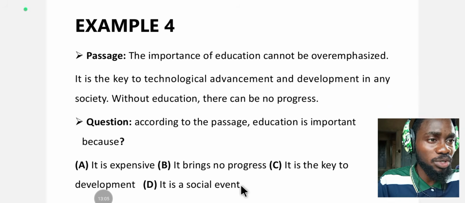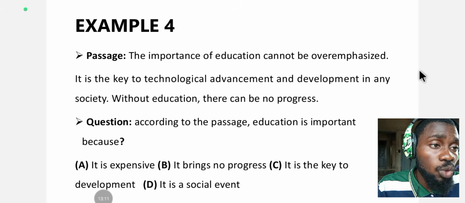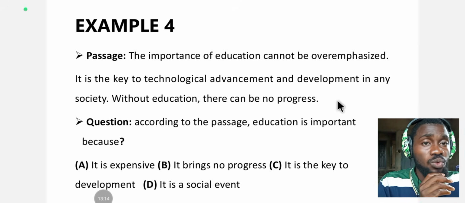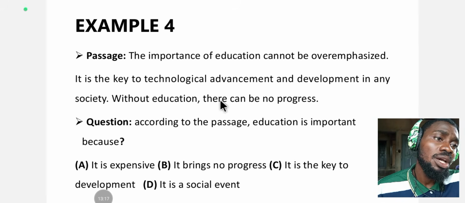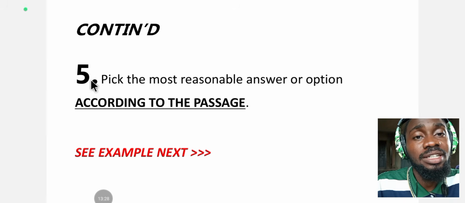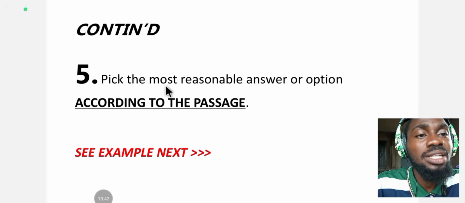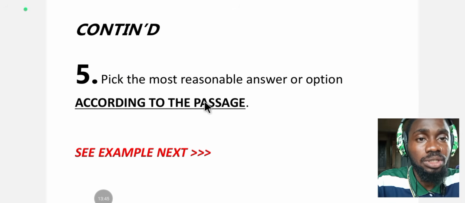Can you see how fast we read and how we avoided complex words and statements? And we also did what? We obeyed the fourth one, which was to read the passage completely before answering questions. The next we have under the steps of answering comprehension passage is the fifth. And the fifth says, pick the most reasonable answer or option according to the passage.